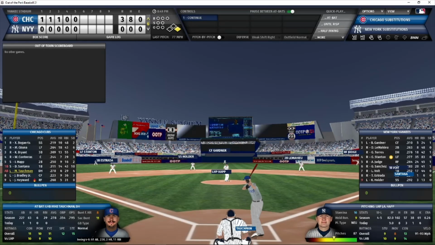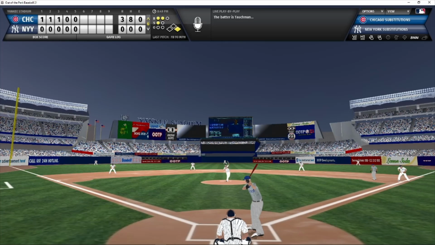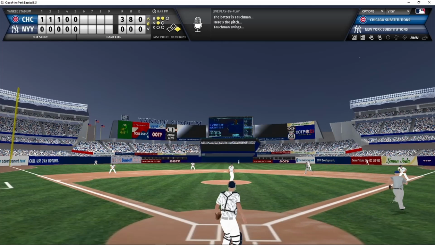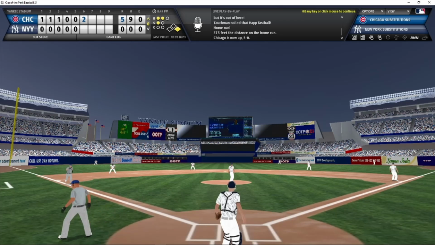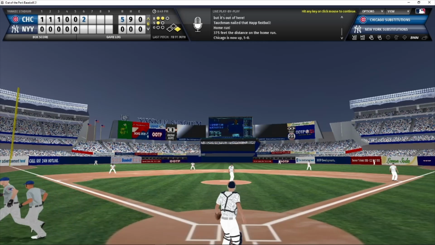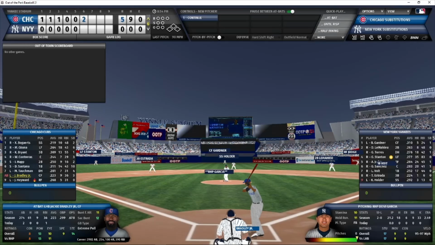Nobody out. Runner on first. Tauchman looking for the 2-1 pitch. And Tauchman hits it hard. That is high. That is deep. That is gone out to right field. It is now a 2-run home run and a 5-0 Cub lead in the top of the 6th inning. 375 feet as he turned on that Happ fastball and took it out to right field.